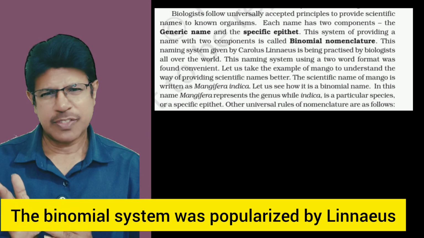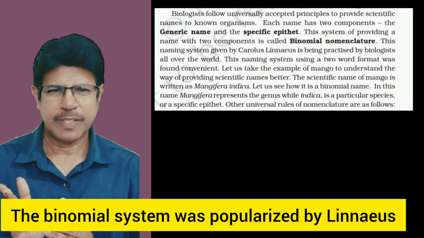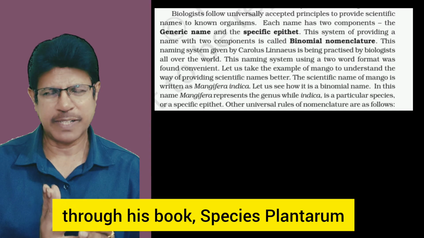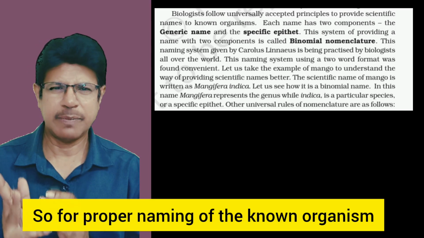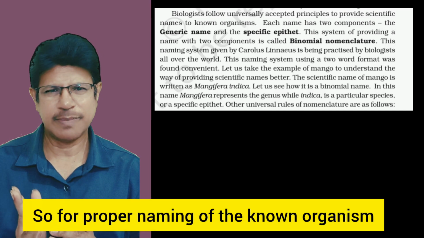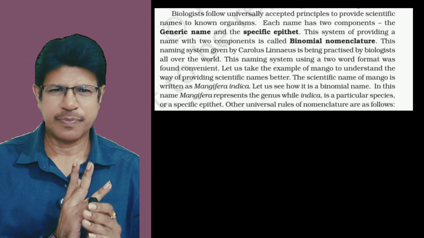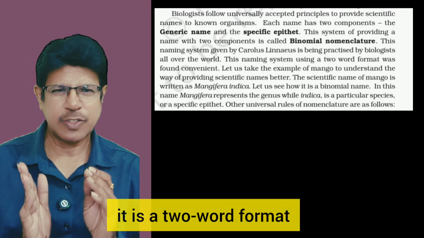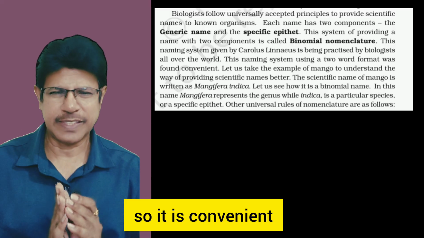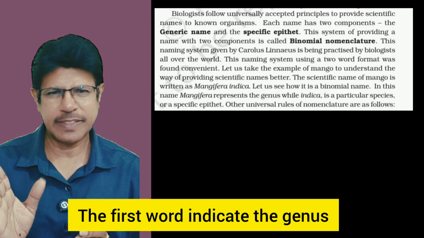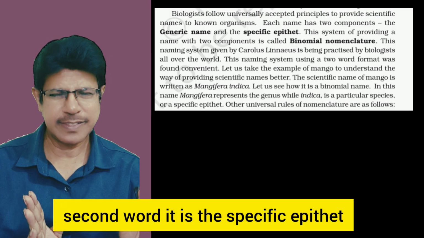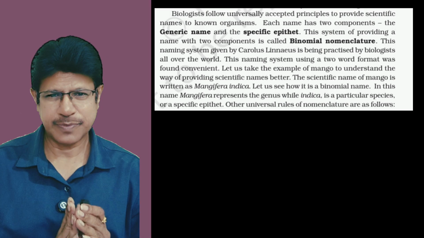The binomial system was popularized by Linnaeus through his book Species Plantarum. So for proper naming of known organisms, the binomial system is followed. In the binomial system, it is a two-word format, so it is convenient. The first word indicates the genus, the second word is the specific epithet.